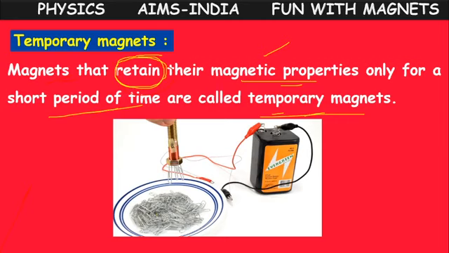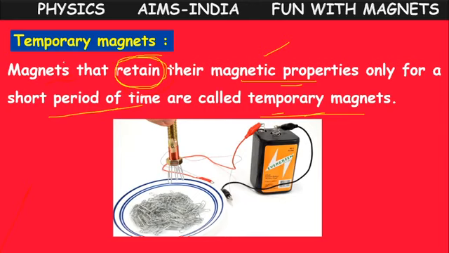If we give this wire connection, two ends of the bolt are connected with the two wires of the battery, then as long as the battery is in connection, the bolt will attract the clips. When we remove the wires, the clips automatically fall down.